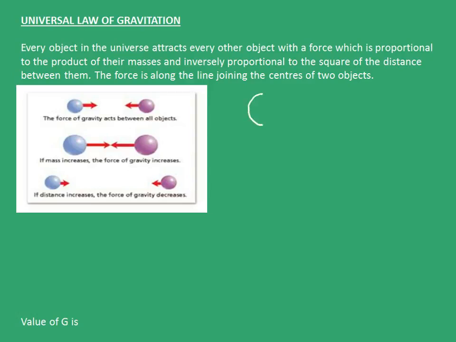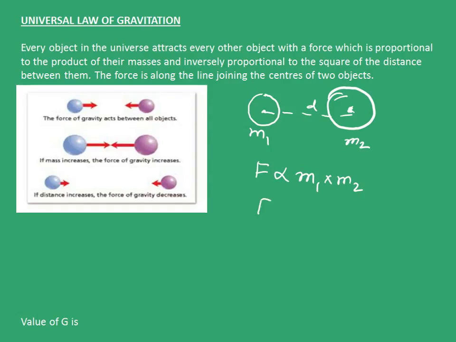So if we say that this is object 1 and this is object 2, this is the center of object 2, this is the center of object 1, and this is distance d, mass is m1, mass is m2. So force is directly proportional to m1 into m2. At the same time, this force is directly proportional to 1 upon d square. Now if we combine both of these, we get F is proportional to m1 m2 upon d square.